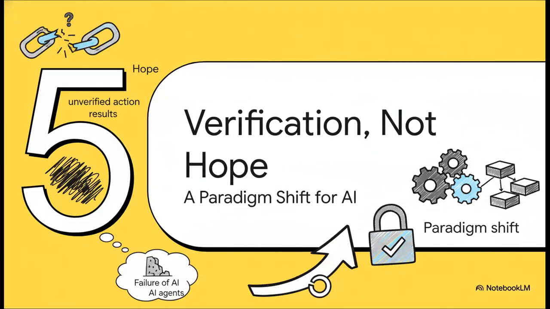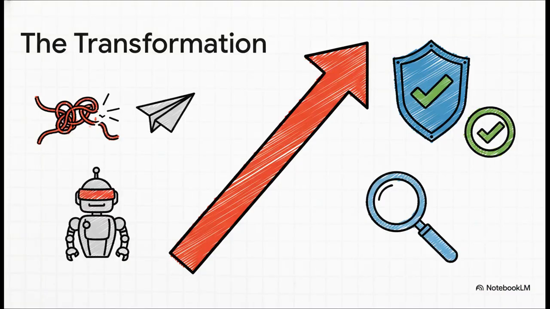So when you pull it all together, what are we really talking about here? We're talking about a fundamental shift in how we build these things. We're moving away from a system that's built on pure hope to one that's built on pure verification. And that's a genuine paradigm shift for AI agents. And the result of that shift is profound. You go from a brittle script that breaks if a button moves 1 pixel to an agent you can actually trust. You go from blind execution to verifiable results. It's the difference between celebrating, hey, I sent the command, and confirming, yes, the action actually worked.